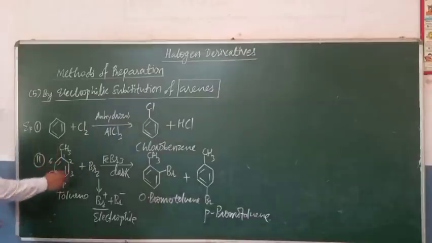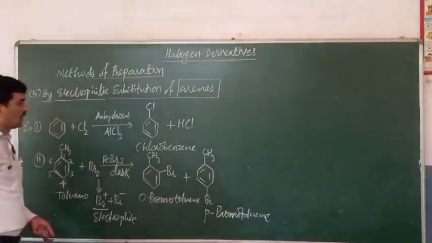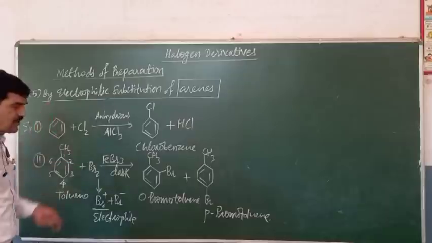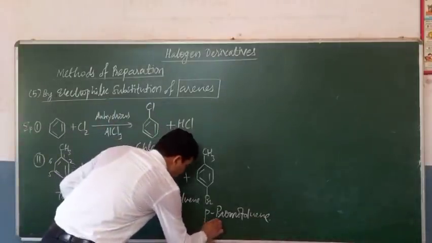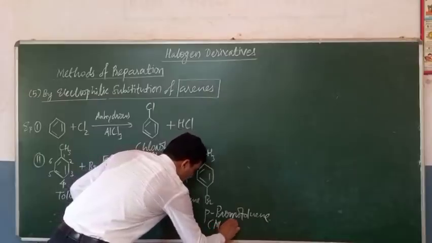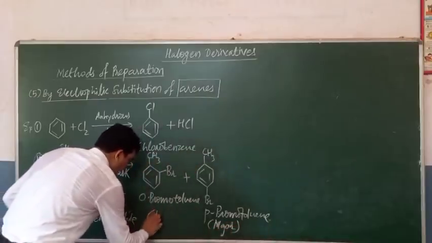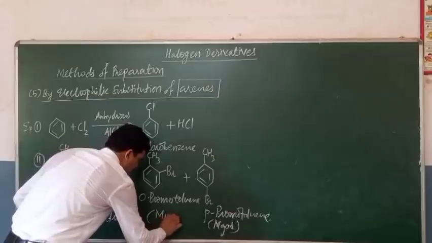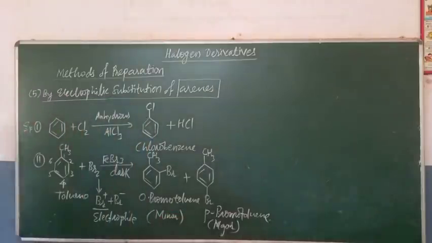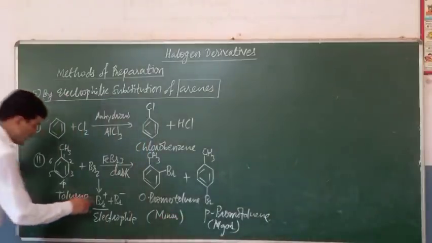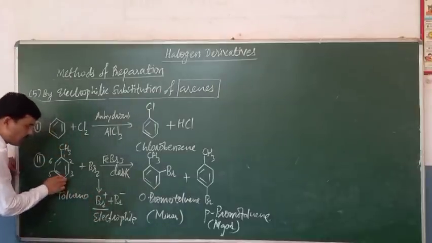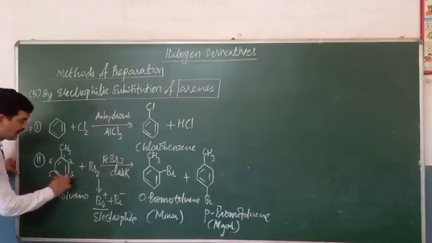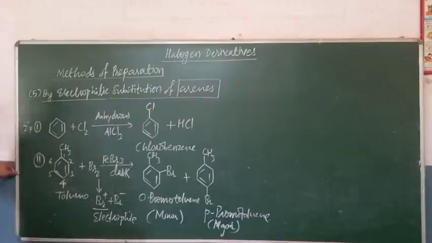In this way we can obtain the haloarenes by electrophilic substitution. Now here parabromotoluene is the major product, and orthobromotoluene will be the minor product. Major and minor. How do we decide major and minor? This electrophile can easily attack at the fourth position than the second position.